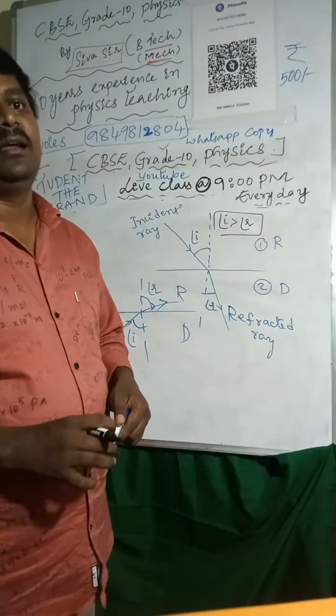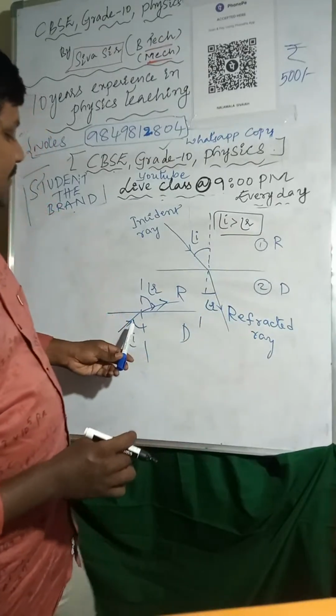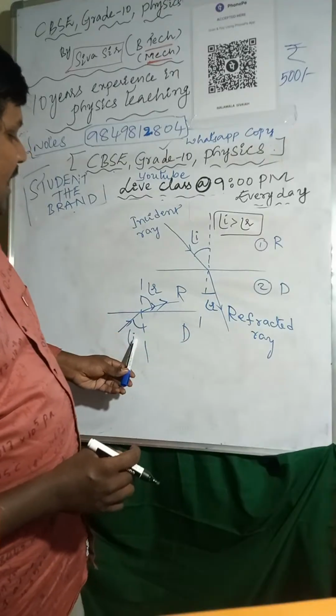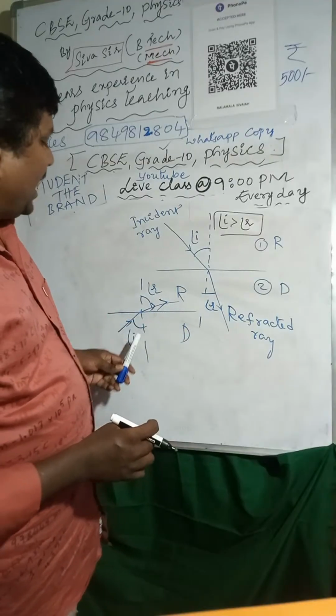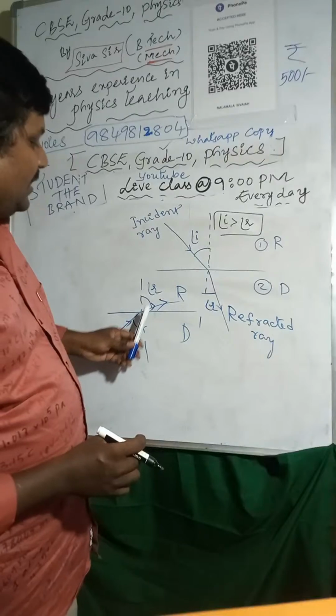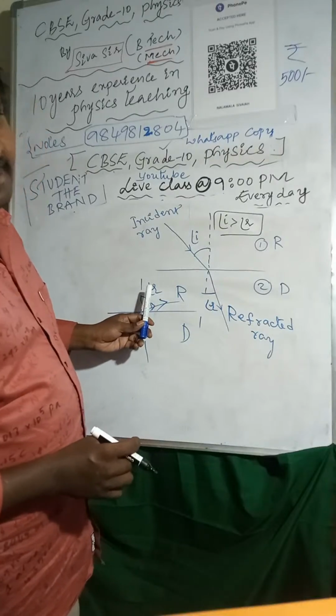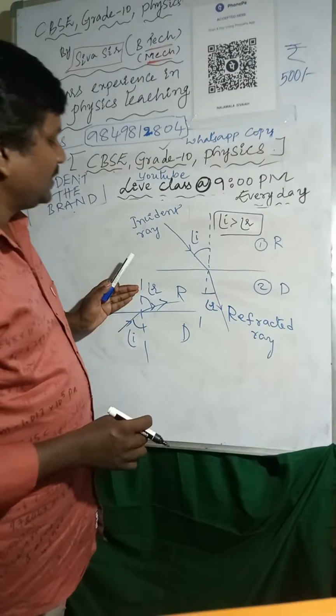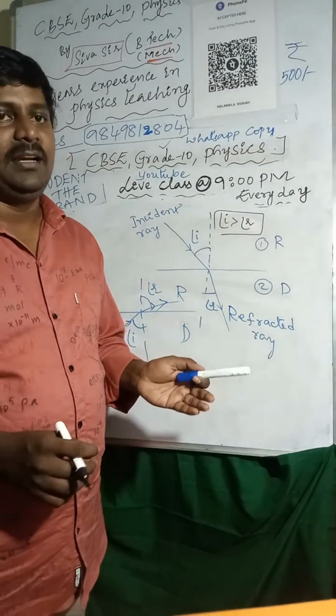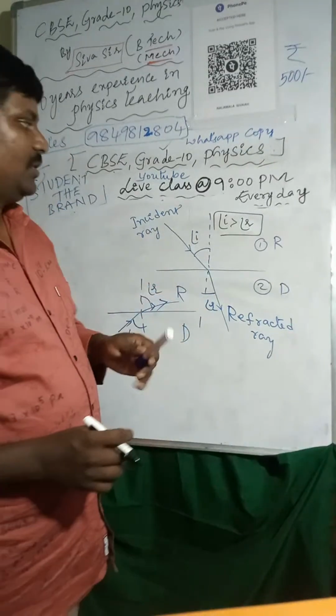Then the angle decreases. If the light ray is passing from denser to rarer, the angle of refraction is greater than the angle of incidence, because speed is increasing. When speed increases, it moves away from the normal line. So this is about refraction of light.